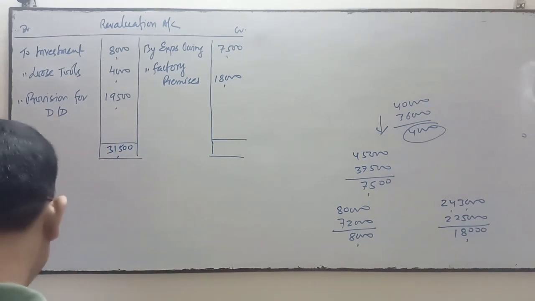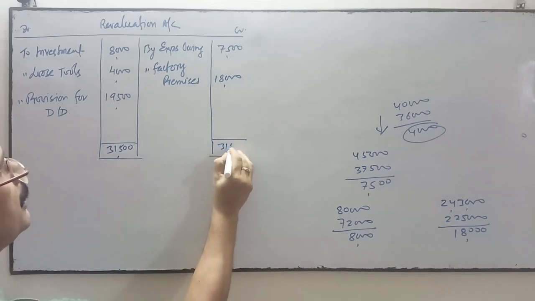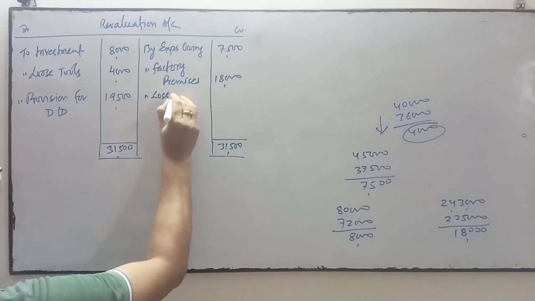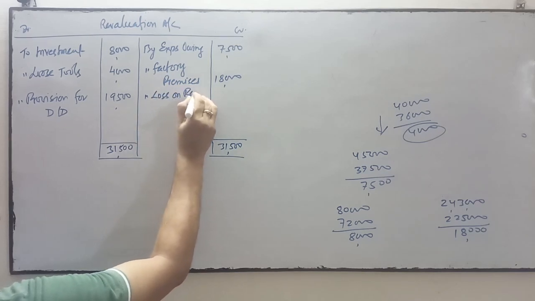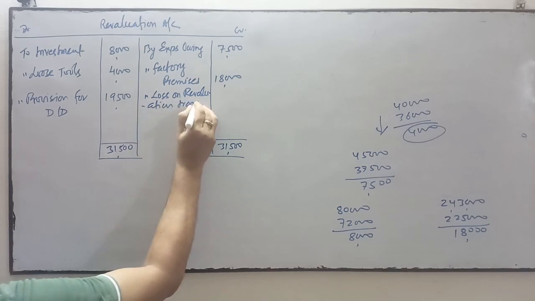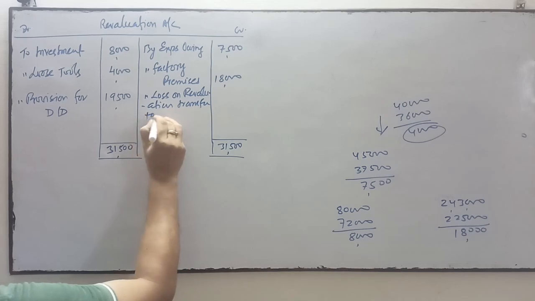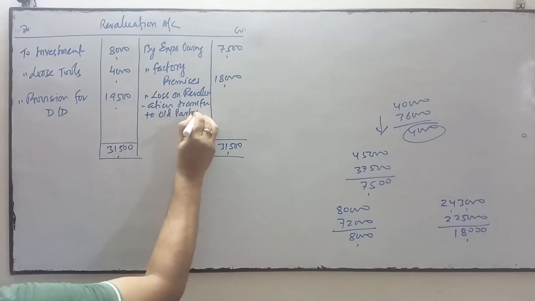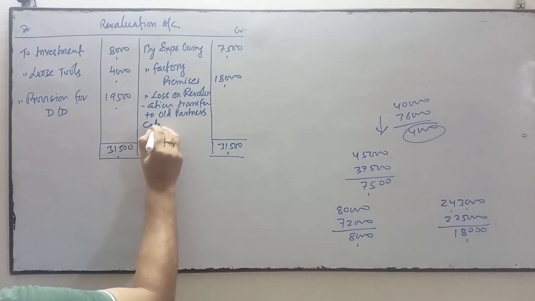$31,500. Write the same over here, 31,500. Then it's a loss on revaluation. Where will it be transferred? To all partners' capital accounts.